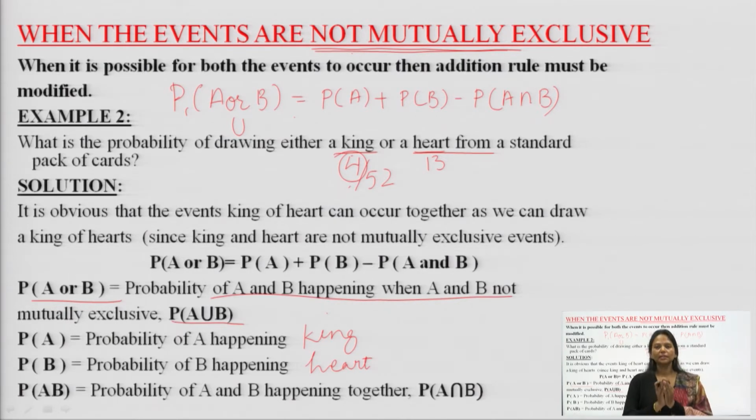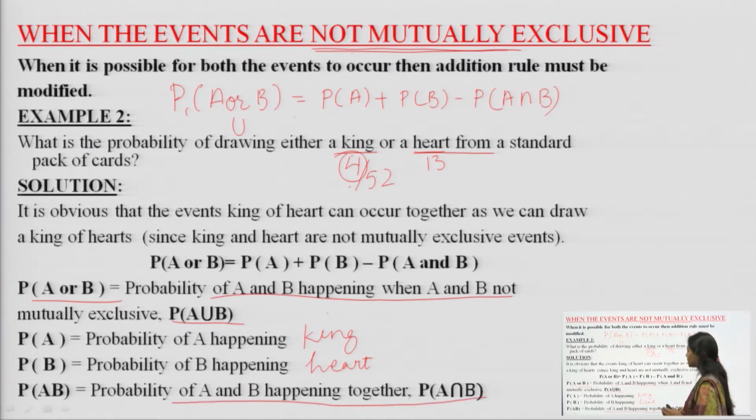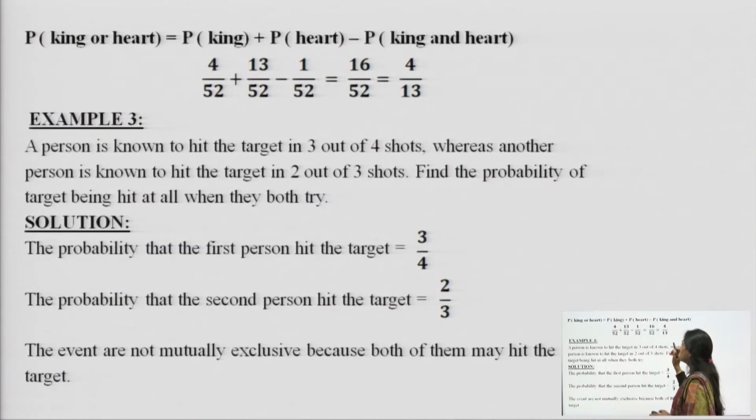That means something which is in common is the intersection. Therefore, the probability of a king and heart happening together is P(A intersection B), something which is happening in common. So, we will find the values and put them in the formula.